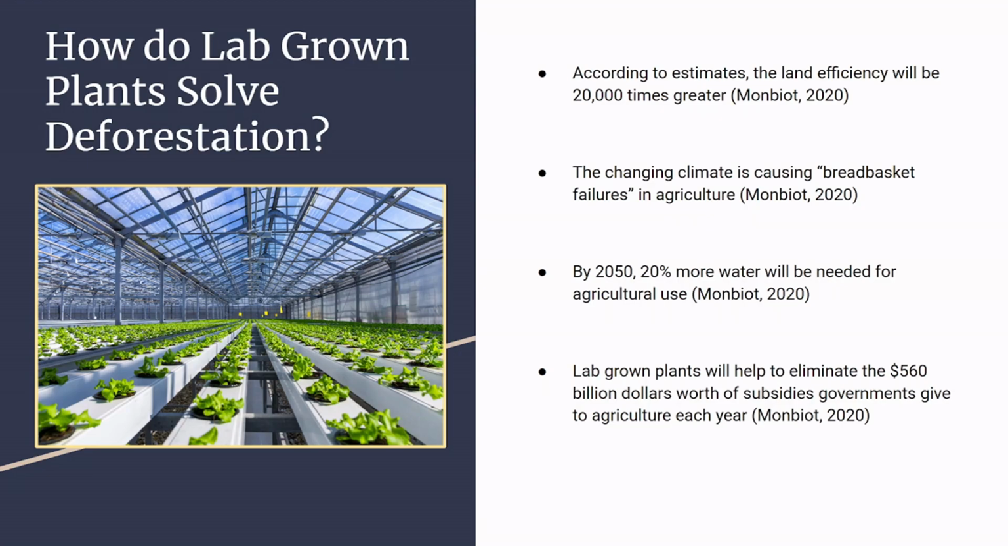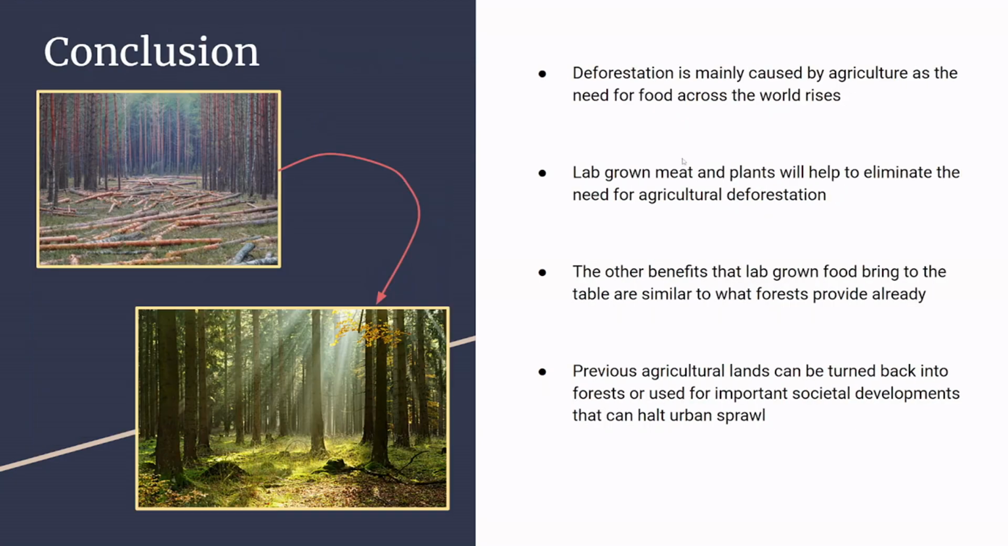And by 2050, 20% more water will be needed for agricultural use, which means that there won't be enough fresh water to support agriculture in the future. Lab-grown plants will also eliminate the $560 billion worth of subsidies that governments give to agriculture each year. Because of its efficiency, lab-grown plants can help to reduce deforestation and convert empty crop fields into forests, which helps against climate change.